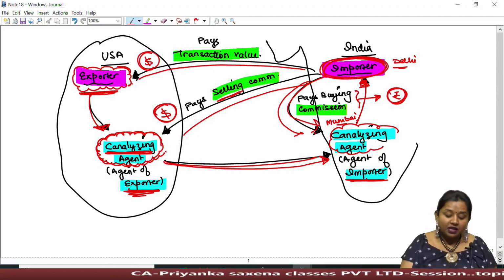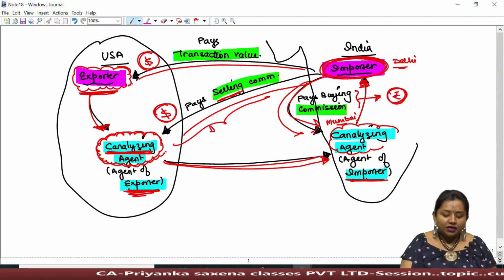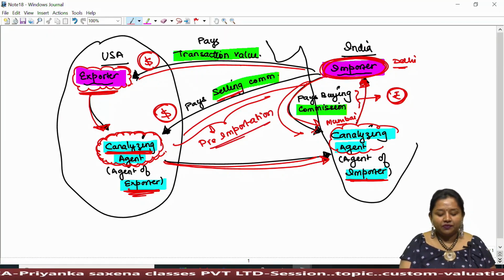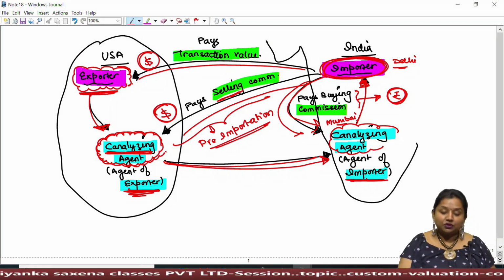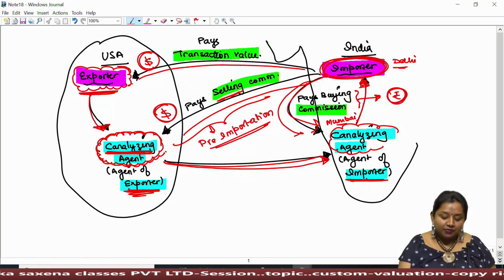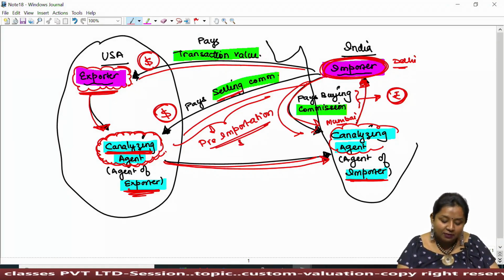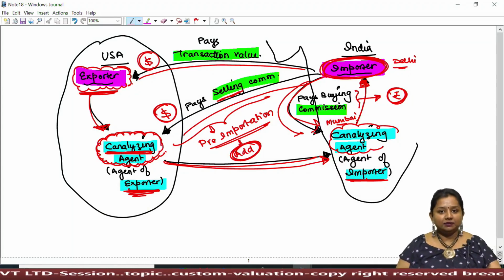Now, selling commission paid in foreign currency will be known as pre-importation expense, without which goods cannot reach the Indian port. Since it is a pre-importation expense, it shall be added while computing assessable value.